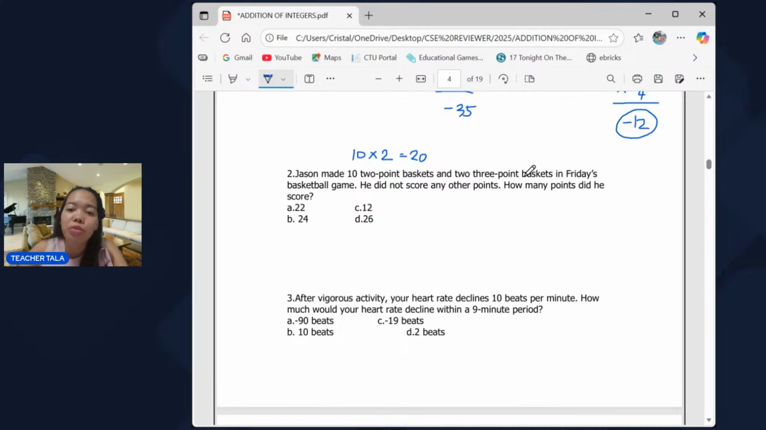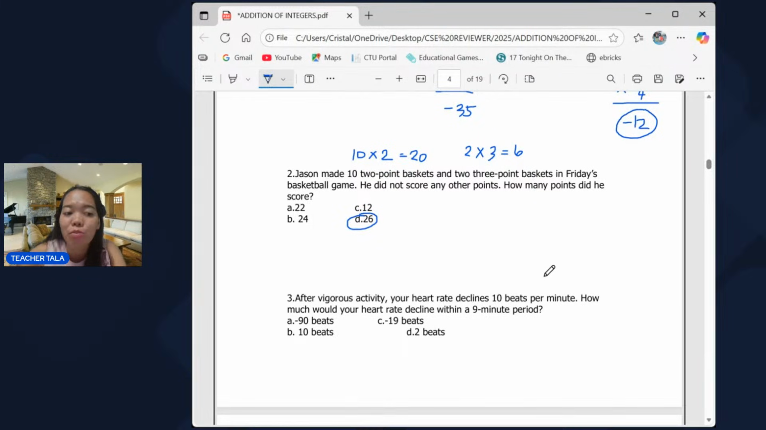And 2 3-point baskets. So meaning dalawang tres. So that is 6. So meaning he was also able to score 6 points from shooting 2 3-point baskets in Friday's basketball game. He did not score any other points other than these scores. How many points did he score? So again, just multiply 10 times 2, that's 20. 2 times 3, that's 6. And then you just add 20 plus 6, that's 26.